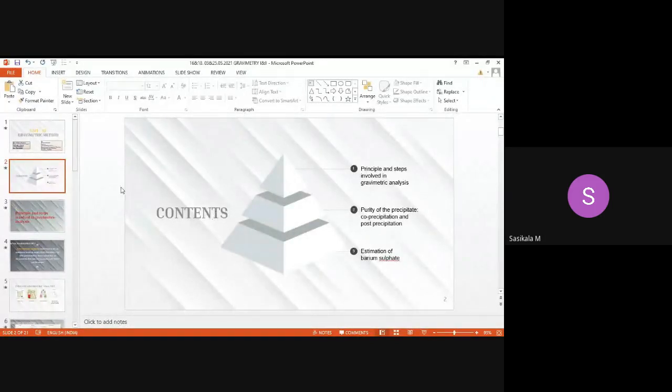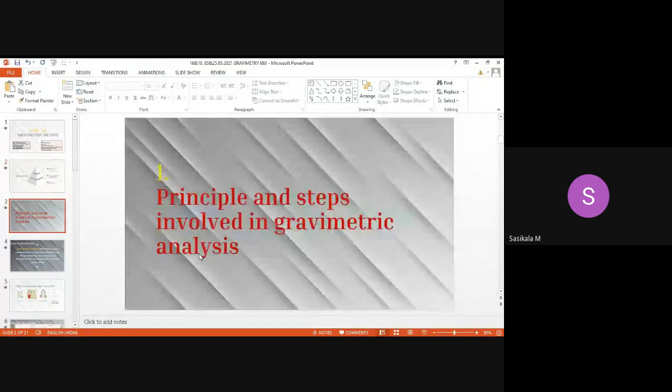Gravimetry represents what? You can remember it as gra. Gra represents gram, right? Gravi represents weight. Even gra represents gram, and gram is the unit of mass.